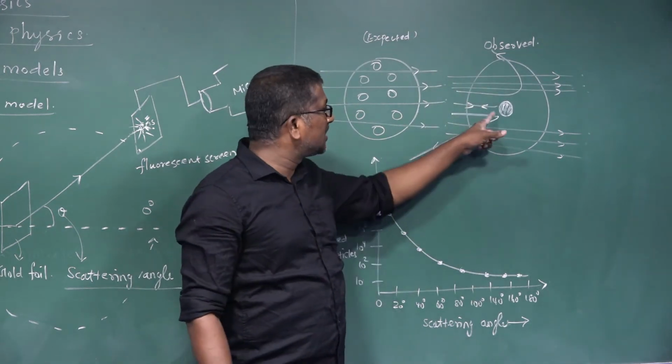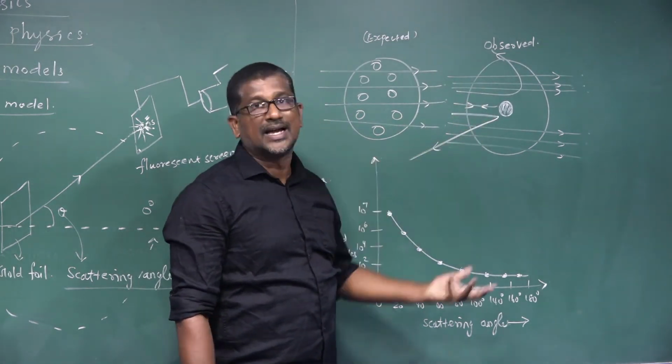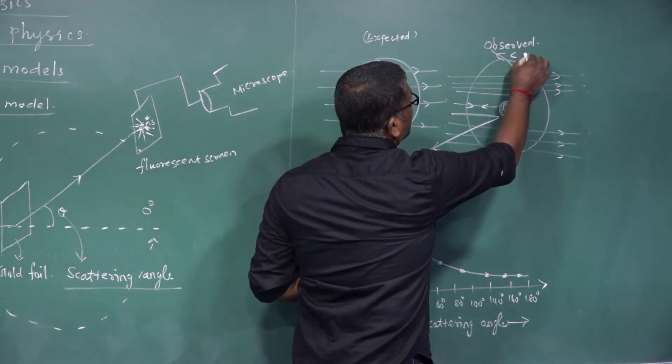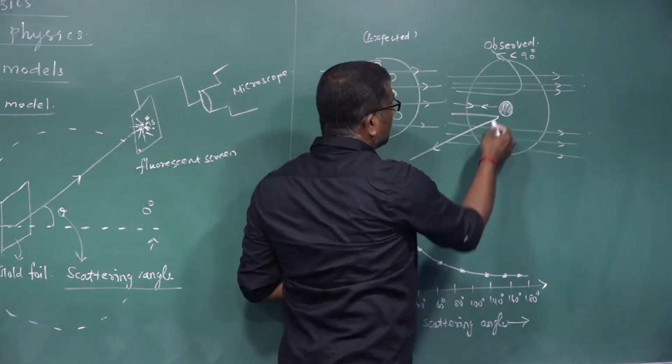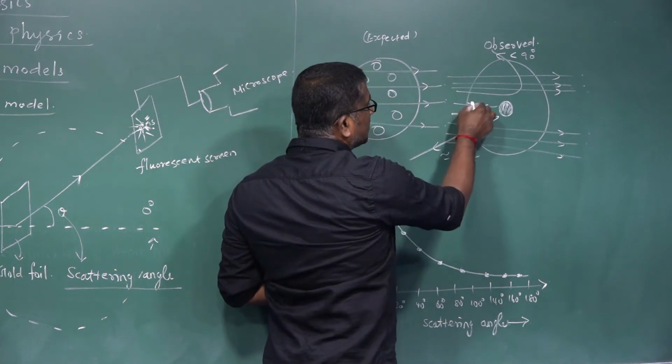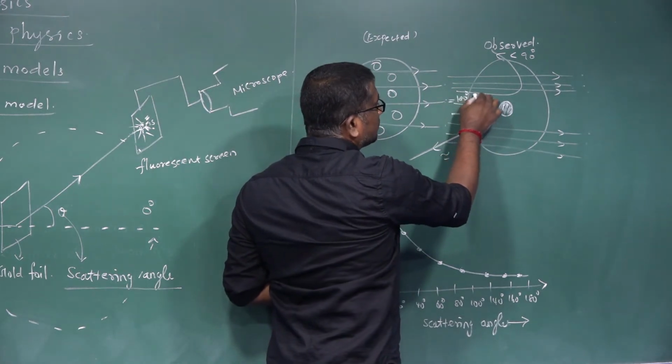And few alpha particles are scattered through large angles, that is greater than 90 degrees, almost equal to 180 degrees, and very few exactly equal to 180 degrees.